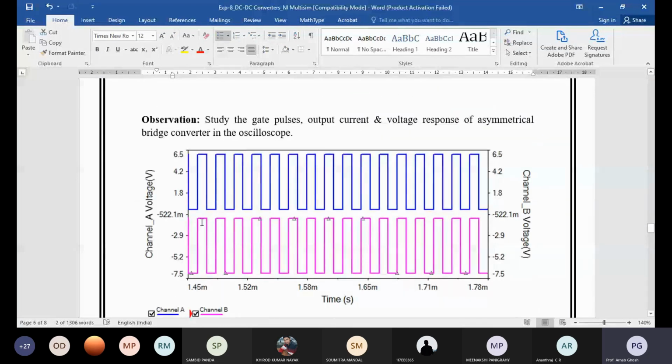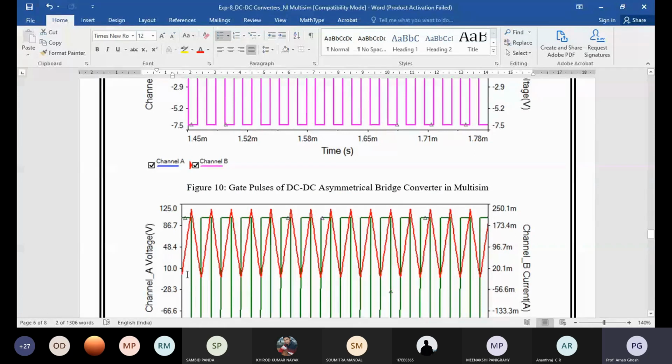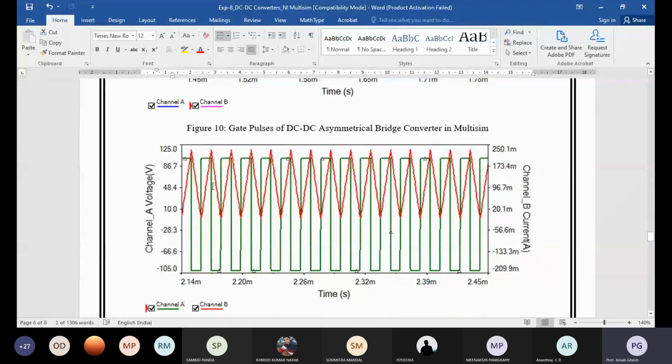So that is your V in into T on. Then plus V out into T on. Plus V out into T off, so in case of V out it is minus. So minus V out into T off, whole divided by the total time period, T on plus T off, which means T. By this way you can find out the average value.